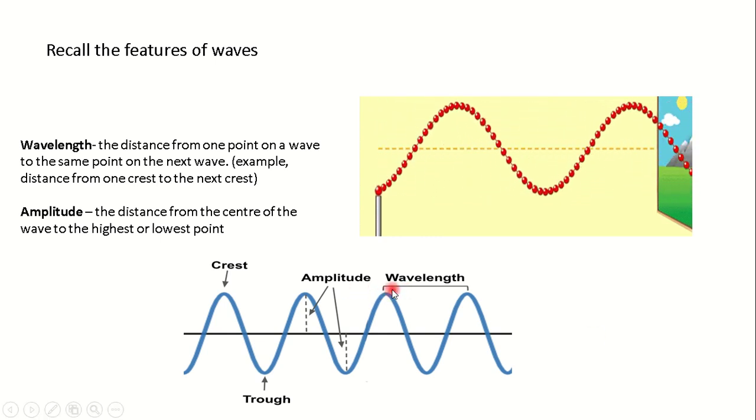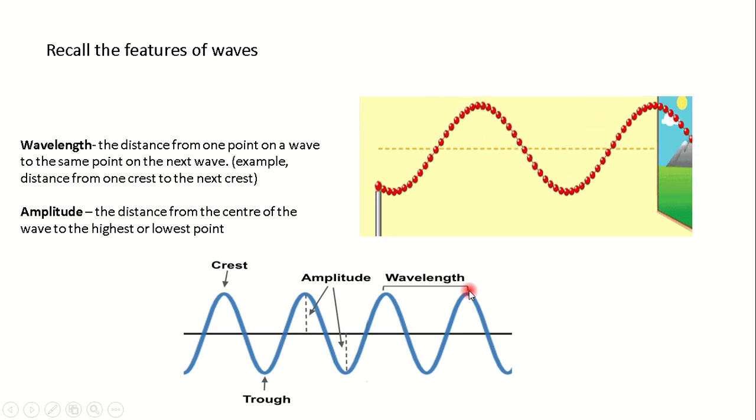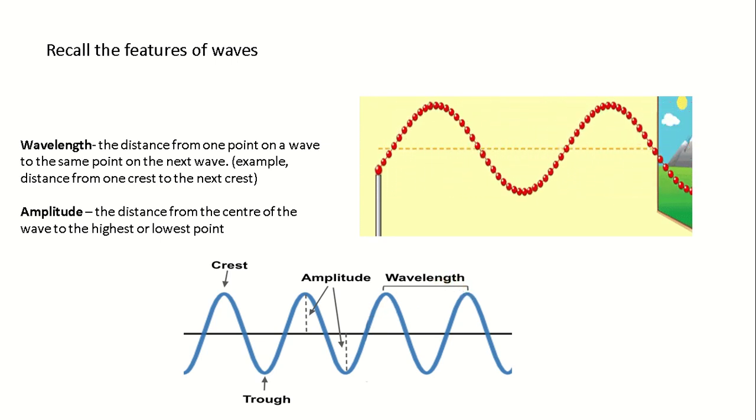For instance, the distance from here to this point, a similar point on the next wave, is known as the wavelength. The amplitude is the distance from the center of the wave to the highest point of the wave or to the lowest point of the wave. If there is a mean or equilibrium position here, then the distance from that point to the crest, or the distance from that point to the trough, is known as the amplitude.